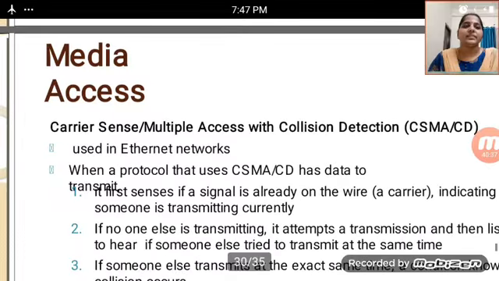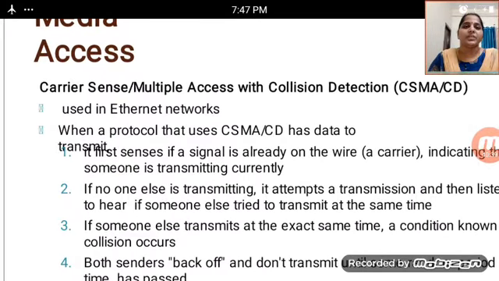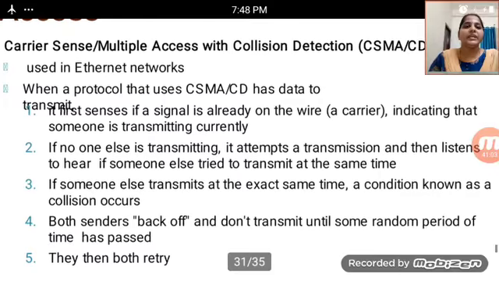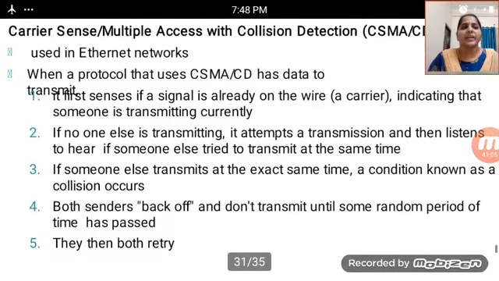The next topic is media access: Carrier Sense Multiple Access with Collision Detection, that is CSMA/CD, used in Ethernet networks. When a protocol that uses CSMA/CD has data to transmit, it first senses whether a signal is already on the wire, a carrier, indicating that